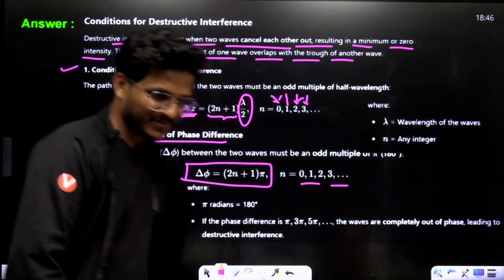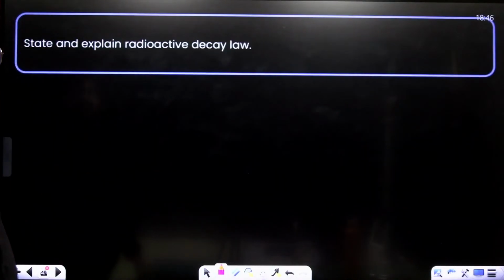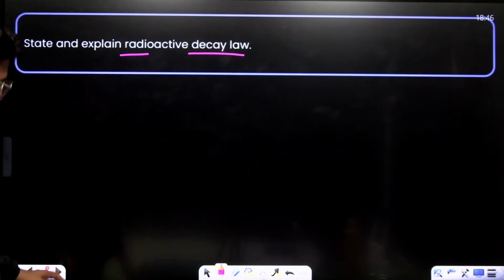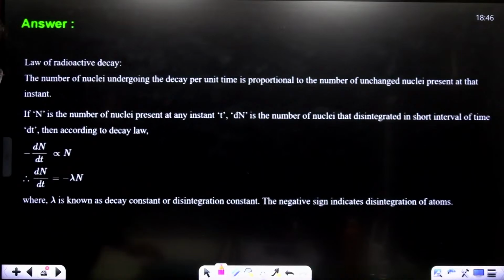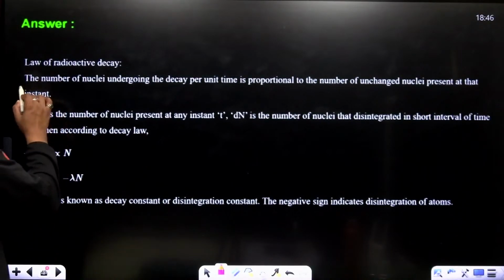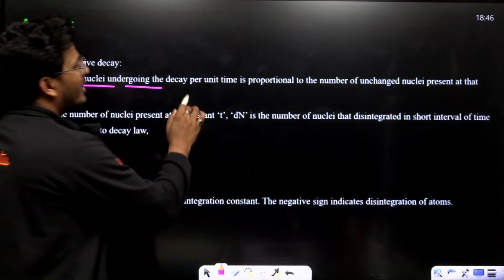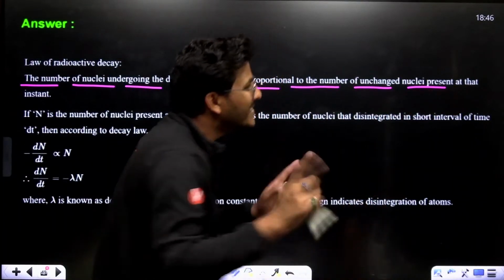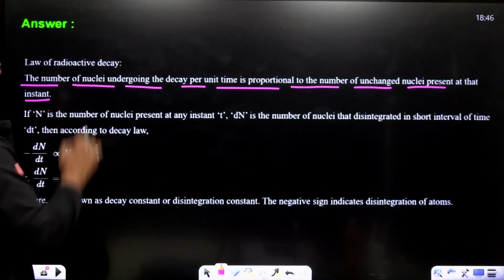Fine. Okay. Now, state and explain the radioactive decay law. What is the radioactive decay law? The number of nuclei undergoing decay per unit time is proportional to the number of unchanged nuclei present at that instant.